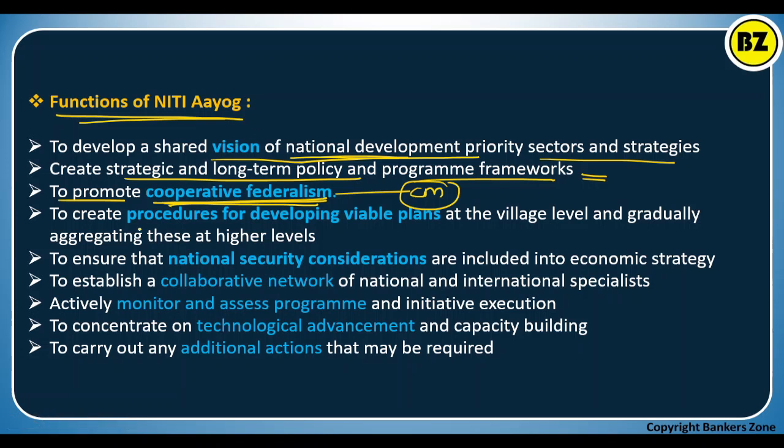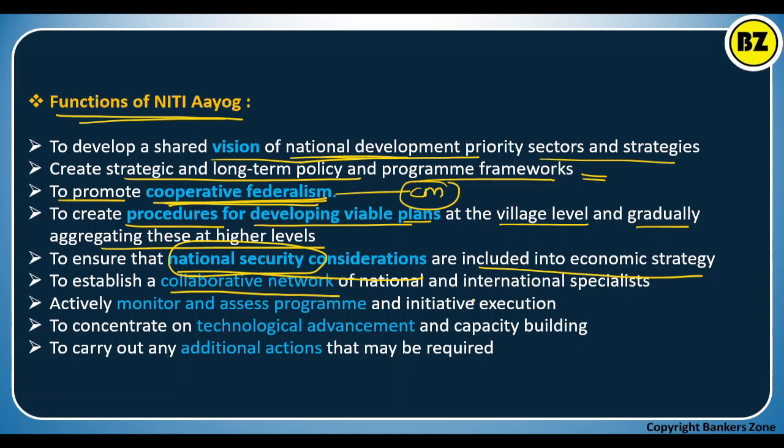Apart from that, to create the procedures for developing viable plans. So they have to develop some plans, right? That mainly starts at the village level, and gradually they will implement that plan for the higher levels. And that should be viable plans. To ensure national security considerations, they have included them in the economic strategy. So they are not only promoting federalism or planning, they are also considering national security aspects. To establish a collaborative network, if they need, they can collaborate with other national or international bodies or specialists.